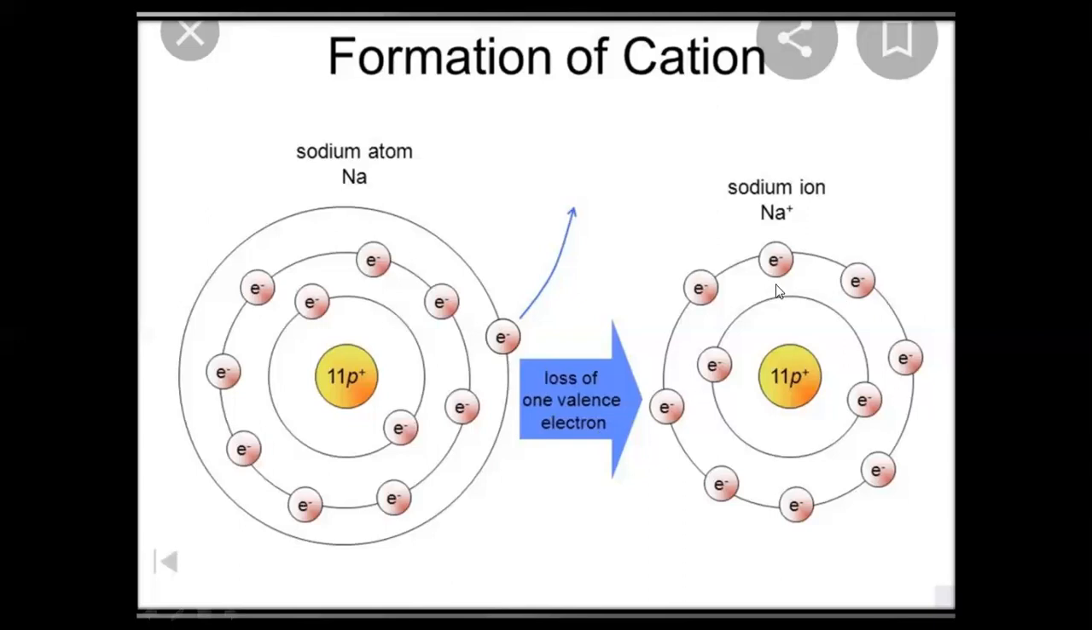So this sodium atom, when it loses 1 electron, is converted into the ionized state, and that ionized state is called a cation because sodium has a positive charge. As it loses 1 electron, sodium will have 1 positive charge. 1 positive charge means that sodium loses 1 electron. So sodium, from atomic form, by losing an electron is converted into the ionized form or the ionic form.